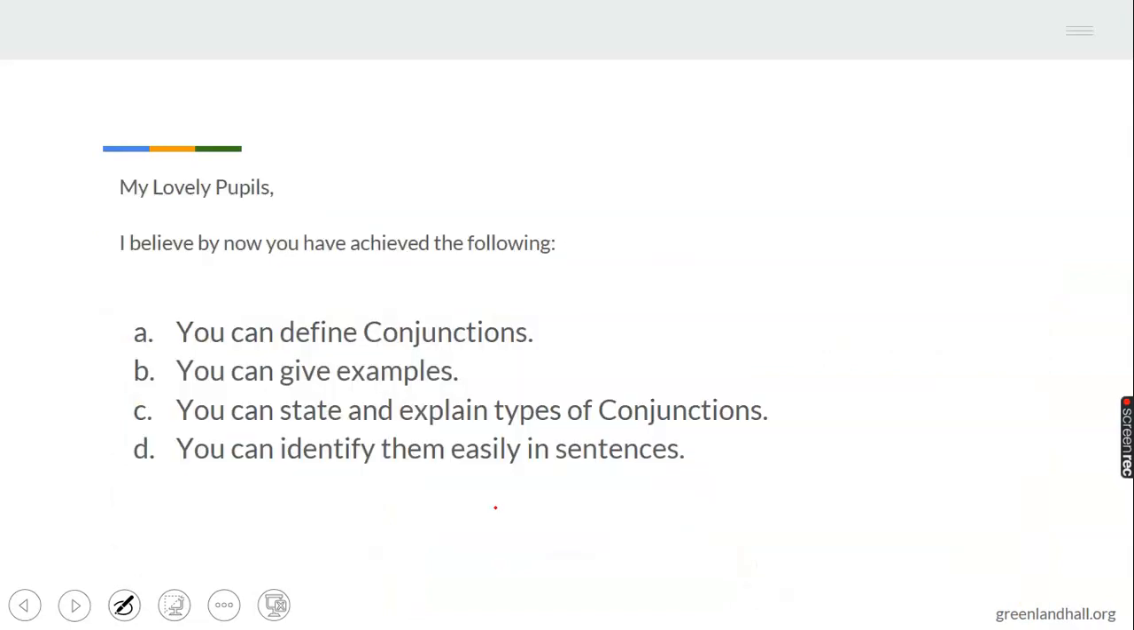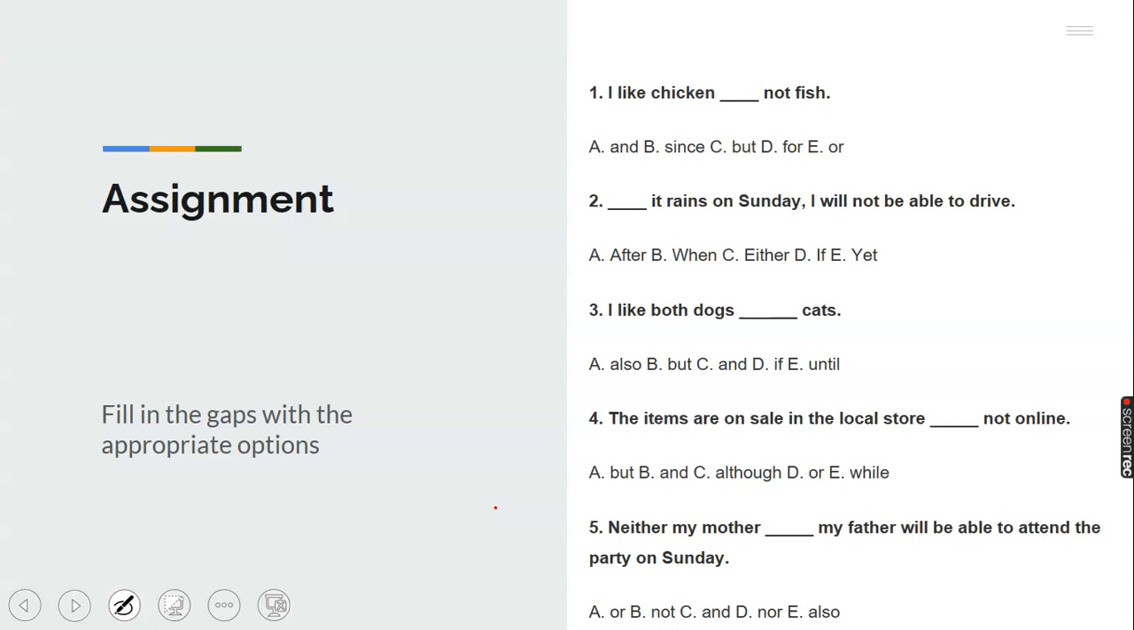Okay, my lovely pupils, I believe by now you have achieved the following. You can define conjunctions, you can give examples, you can state and explain types of conjunction, you can identify them in sentences. Very good. So I'm giving you your assignments here.